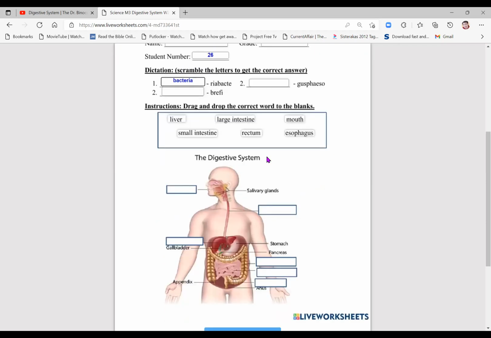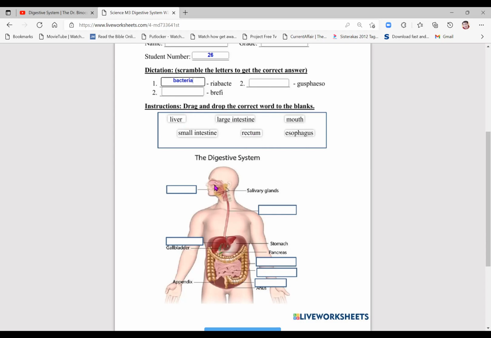Now for the latter part, you need to fill in the blanks. You need to drag the words, the correct parts of the digestive system. For example, this one, what part of the body is this? Where the digestion starts? What do you call this? You have to choose from the box.